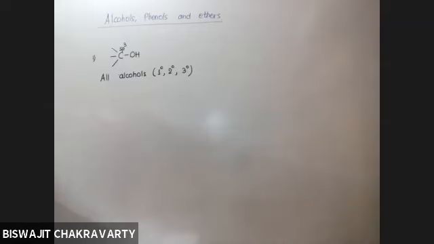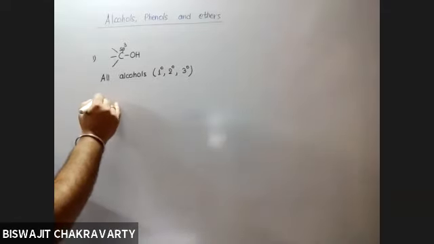If they are attached to 2 alkyl groups, it is 2 degree. And if all the 3 positions are occupied by the alkyl group, then it will be 3 degree, isn't it? Can you recall? Yes, sir.